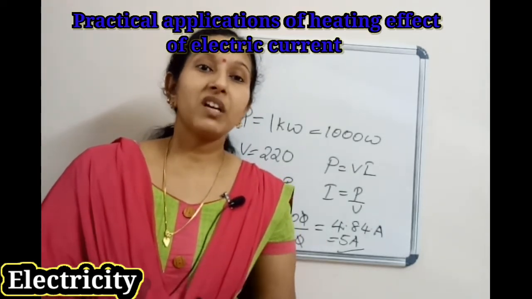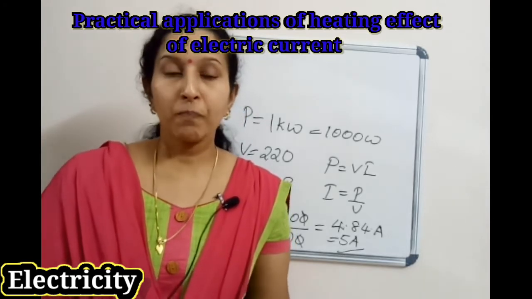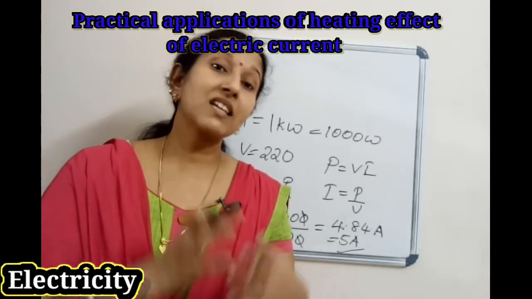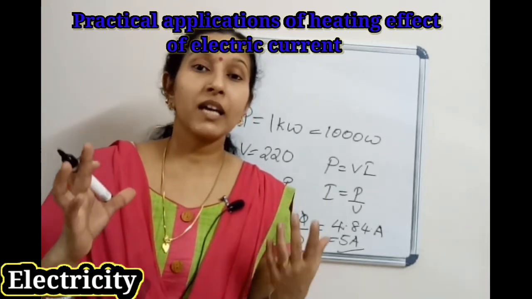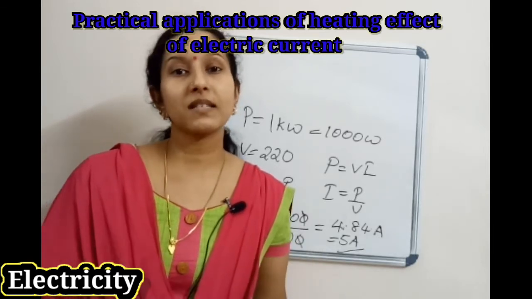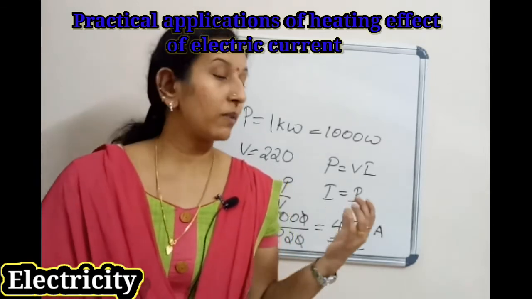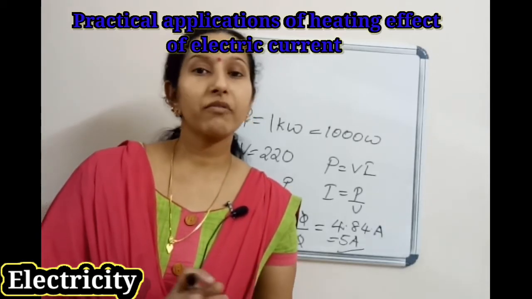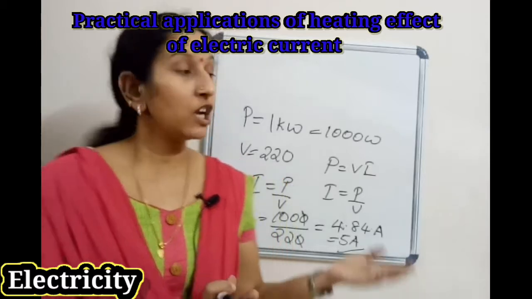A fuse is a safety device present in an electric circuit. When the current is larger than the specified limit, the temperature of the fuse wire increases and it melts and breaks the circuit. Normally we use fuse wires of value 1 ampere, 2 ampere, 3 ampere, 4 ampere, 5 ampere and 10 ampere.